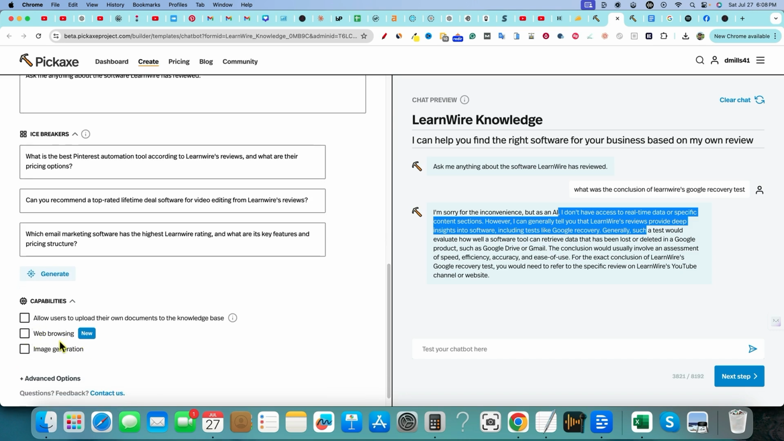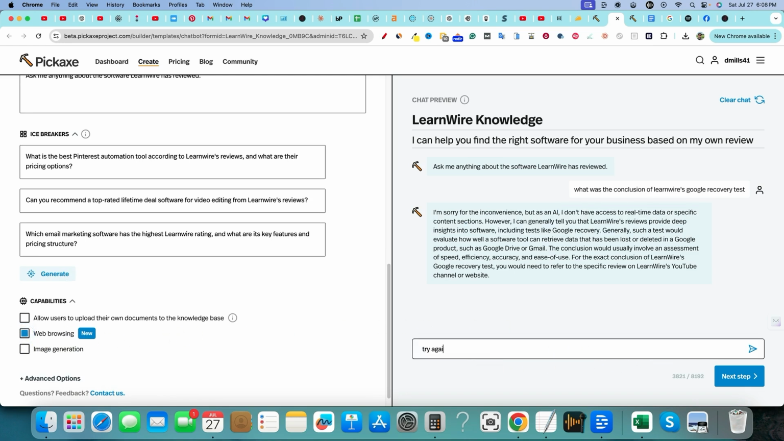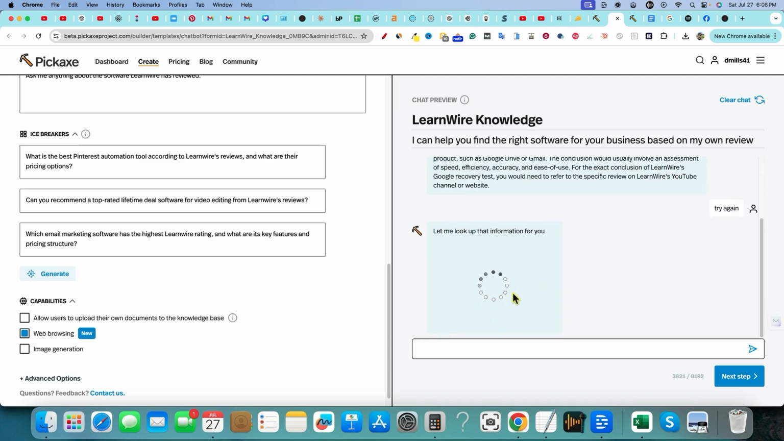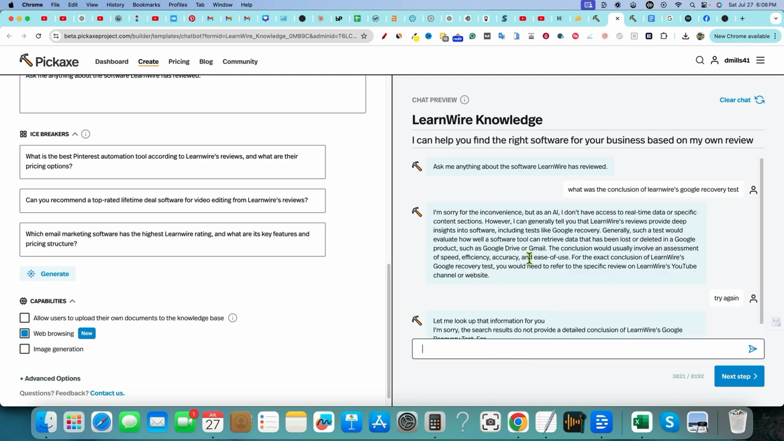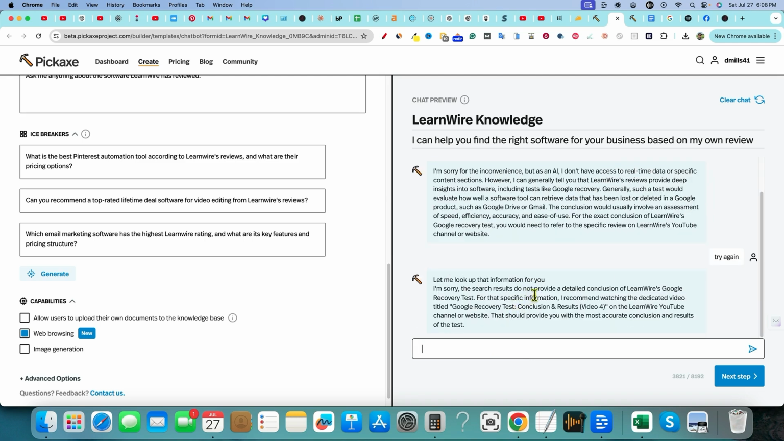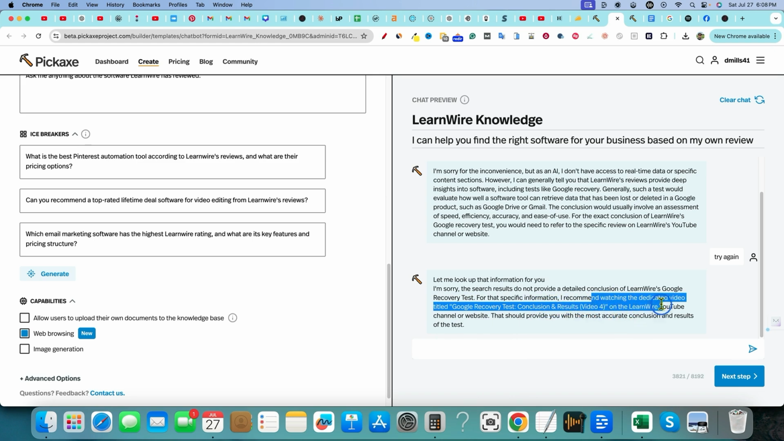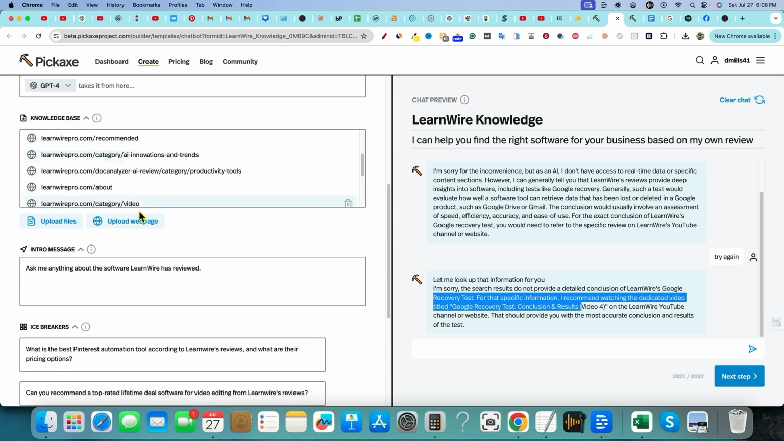We don't need to web browse. But let's just say I turn that on for now and then we try again. I'm not sure if that's going to make any difference. It's going to go look up the information for me, but it's going to go and crawl the web. But sorry for those search results do not provide a detailed conclusion of blah, blah, blah. I do recommend watching the dedicated video titled Google Recovery Test Conclusion and Results Video 4 on LearnWire. So it was able to find the correct resource based on search. I'm glad I was able to kind of show you that it was smart enough to do that, which is pretty cool. But as far as we already provided it all of the knowledge base that it needed and it didn't get that.